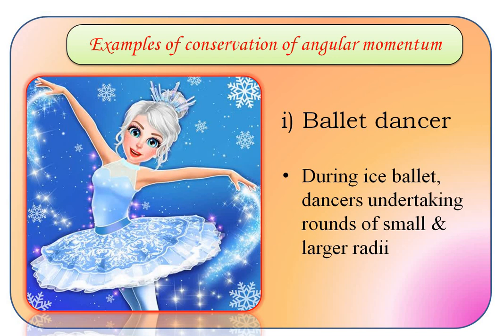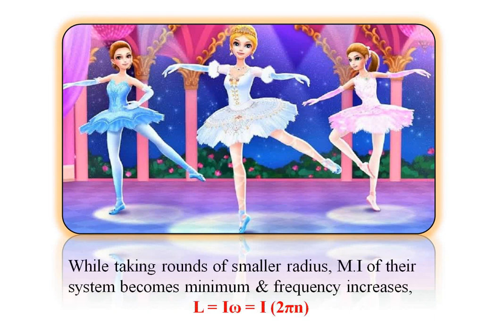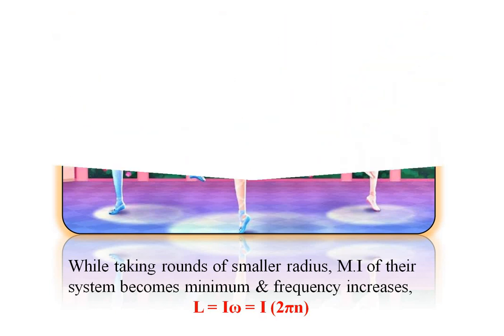During ice ballet, dancers undertake rounds of smaller and larger radii. See the next image. While taking rounds of smaller radius, the moment of inertia of their system becomes minimum. That means frequency increases. We know the formula for angular momentum, L is equal to I into omega, where omega is equal to 2 pi into small n. Let's see the next image.